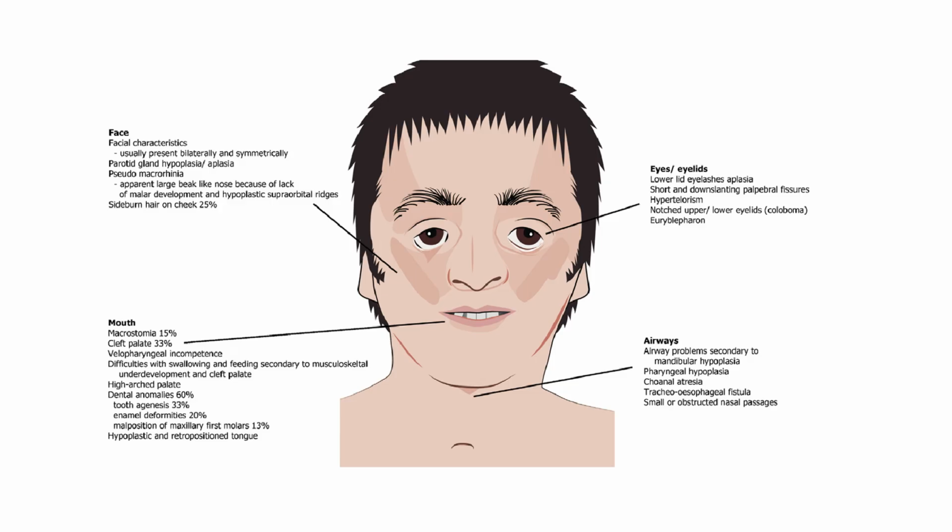Coming to the eyes and eyelids, which is the first aesthetic unit we'll be looking at, and the functionality also. In these patients there is lower eyelid aplasia, and short or down-slanting lower eyelids. Sorry, short or down-slanting palpebral fissures are noted, and globe retroposition. Hypertelorism can be seen. Coloboma, which is the notching of upper and lower eyelids, is seen. Euryblepharon is also noted.